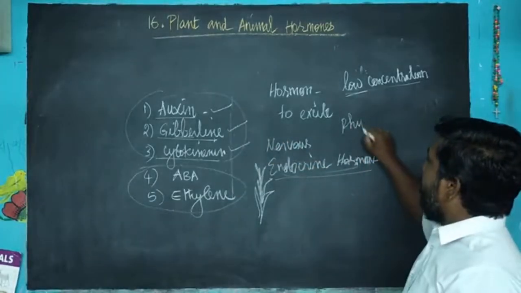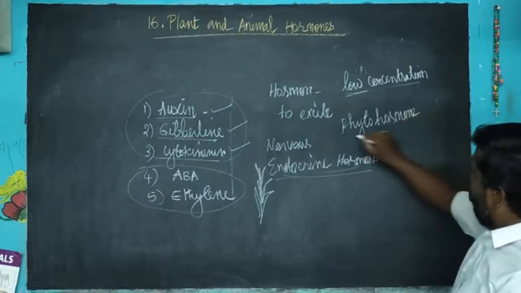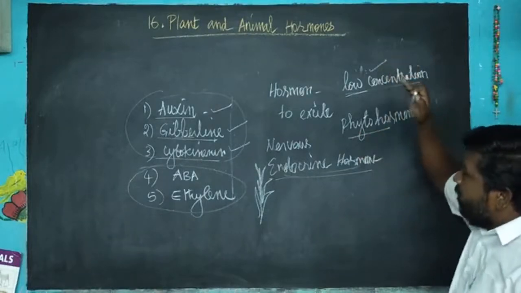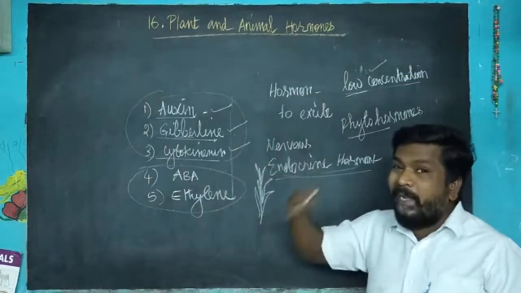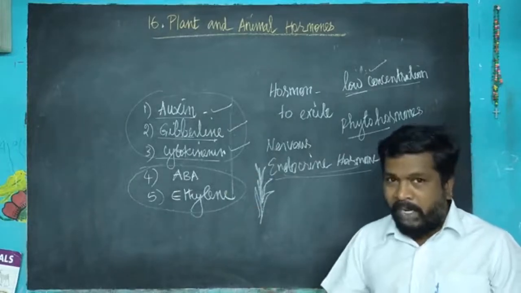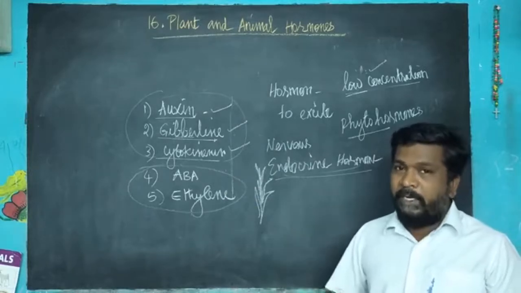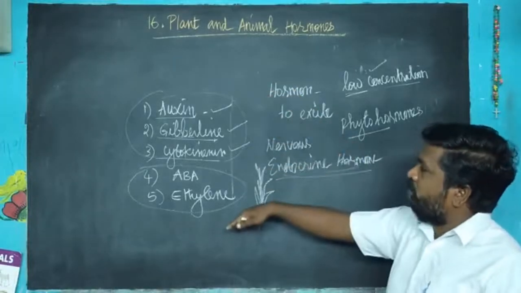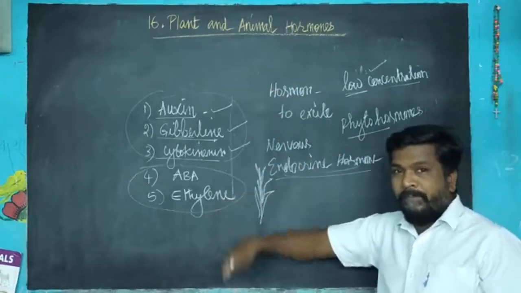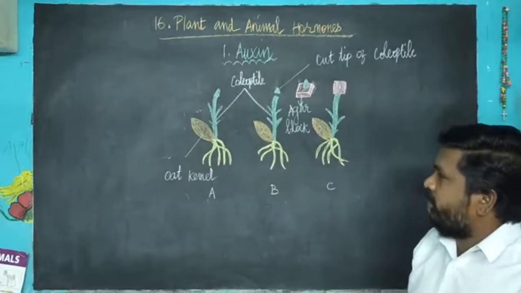Phyto means plant. Hormones are chemical substances, and as I told you, these chemical substances are produced in low concentration. These phytohormones take part in, I mean induce, different types of metabolic processes, from the plant's growth to flowering, maturation, and transpiration. The hormones that regulate all these kinds of processes are the phytohormones. Understood? Thank you. Now, auxin, the growth promoters.